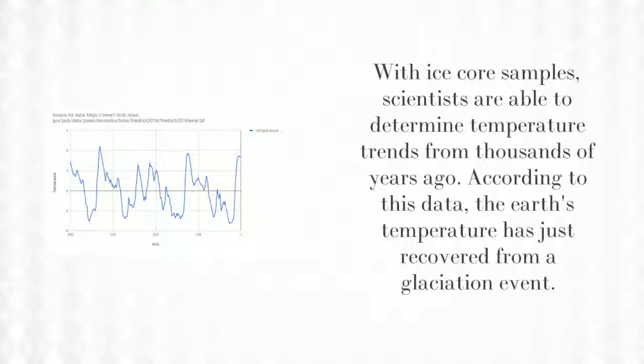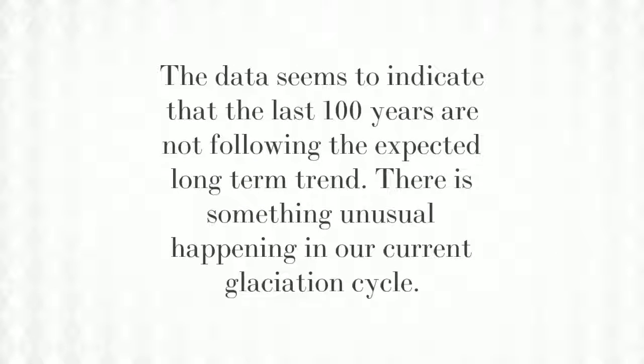With ice core samples, scientists are able to determine temperature trends from thousands of years ago. According to this data, the Earth's temperature has just recovered from a glaciation event. The data seems to indicate that the last 100 years are not following the expected long-term trend. There is something unusual happening in our current glaciation cycle.